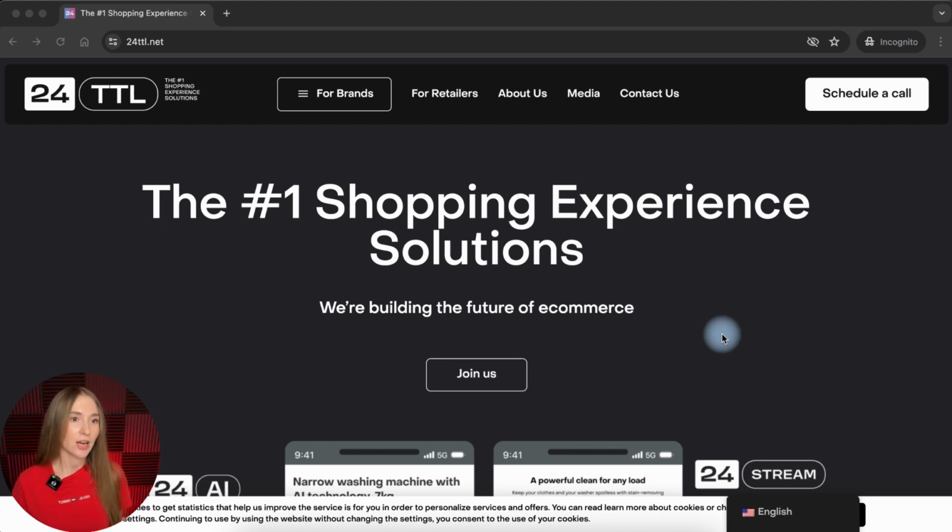So let's start with scrolling the website and browsing different website menus to understand where we can find some pieces of website forms where the company might collect personal data. And this is actually the first issue we will start with. Here we see the first screen of the website, and on the very first page I see the button Join Us. So let's press on it and understand what we'll see there.